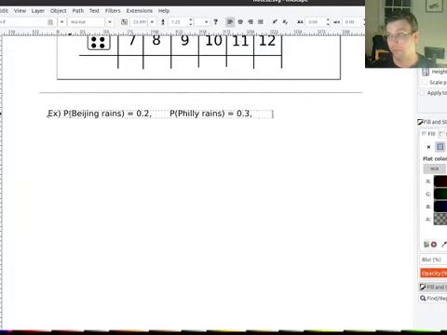Now it also turns out to be the case that the probability that it rains in Beijing and Philly is 0.06.